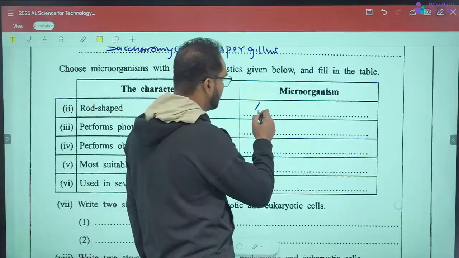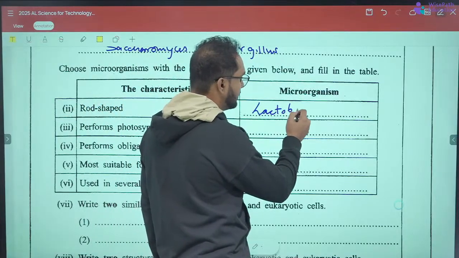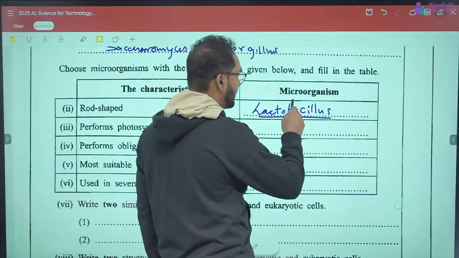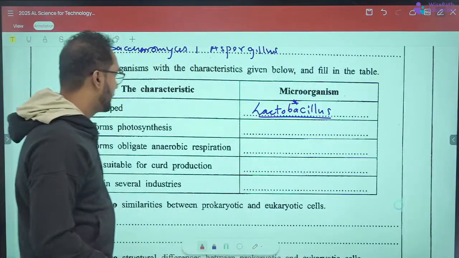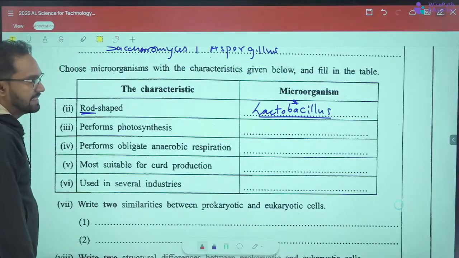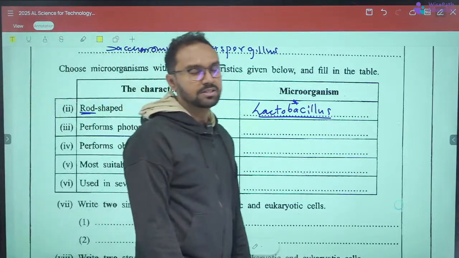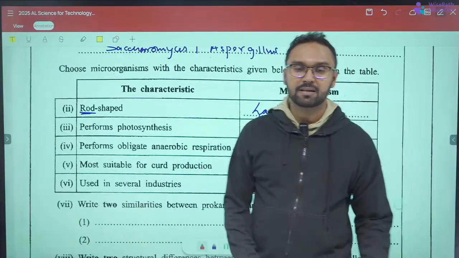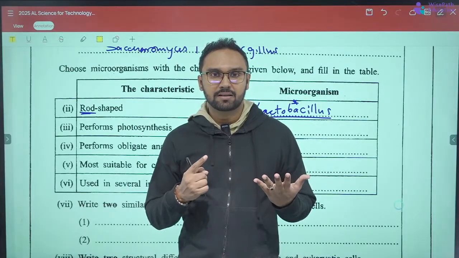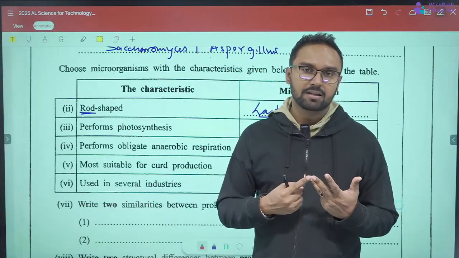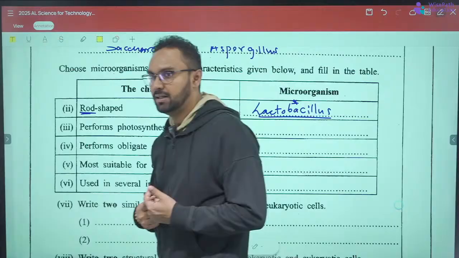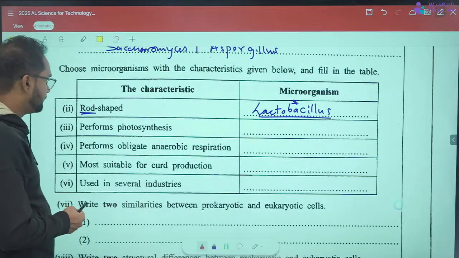The microorganism is Lactobacillus. The name itself says bacillus, so the answer should be bacillus because bacillus is rod shape. Coccus is round shape, and spirillum is spiral. So there are three main shapes: bacillus, coccus the round shape, and spiral.